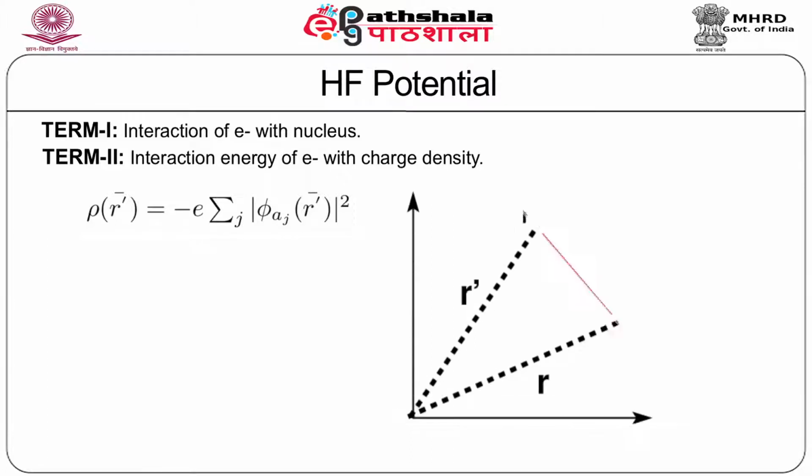And this is shown schematically in this figure below, where this charge of e at position r is interacting with this charge density rho r prime, which is sitting at r prime.